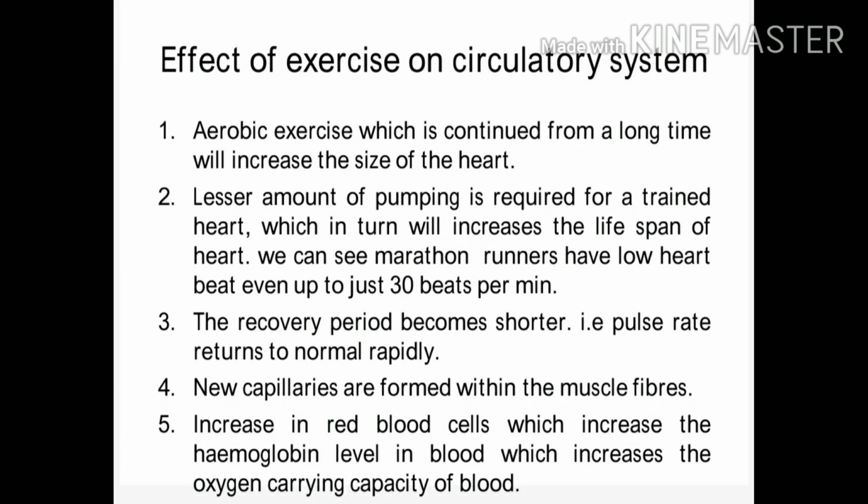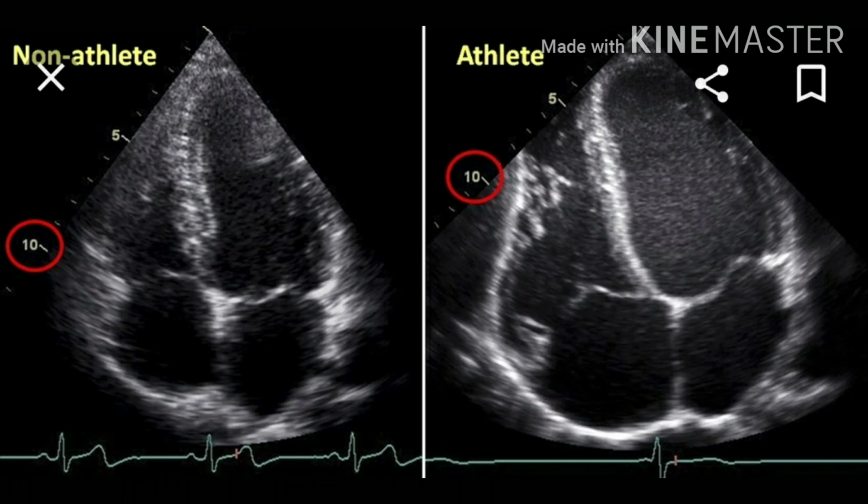Now let's understand the effect of exercise on the circulatory system. Aerobic exercise, continued over a long time, will increase the size of the heart. As you can see here, the non-athlete's heart and the athlete's heart differ. The athlete's heart is bigger in size because of regular exercise continued for a longer period of time. An athlete's heart can pump more blood in one single contraction compared to a normal heart. The size of our heart is equal to our fist, whereas athletes have bigger hearts.